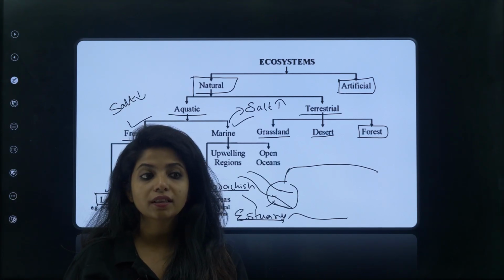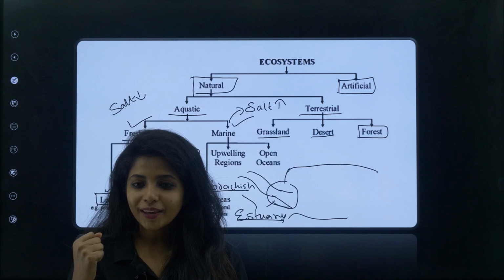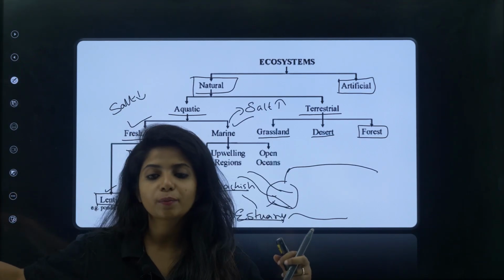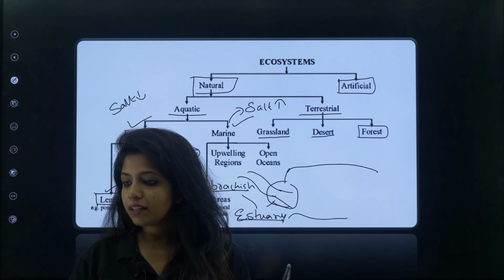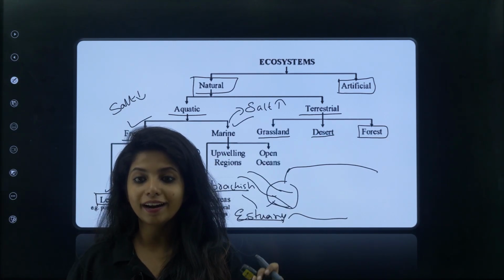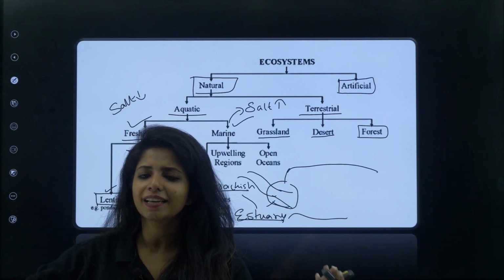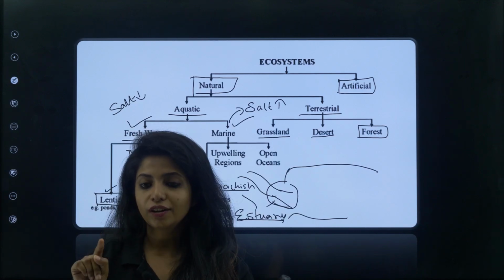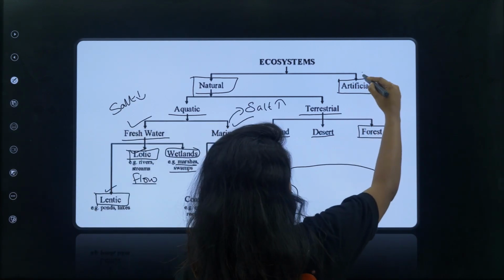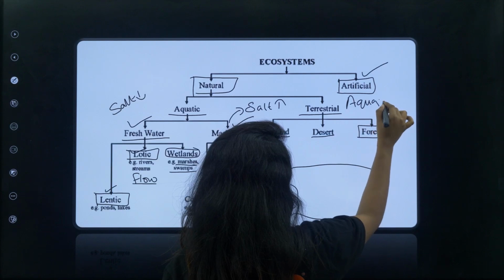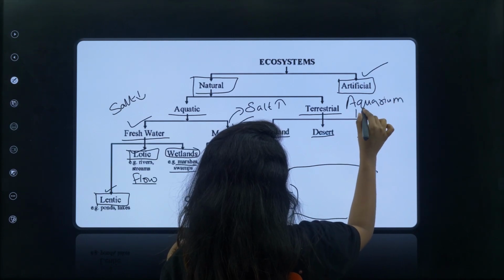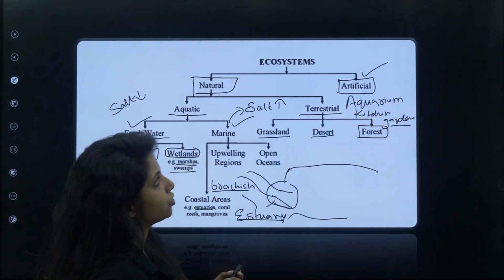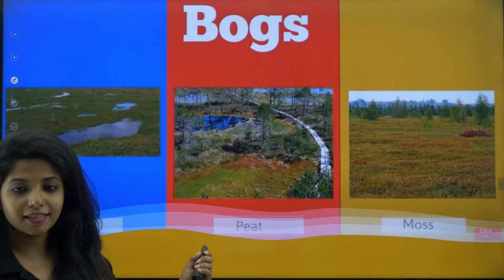Or else, if you have seen that people have small gardens. Okay, is this garden naturally over there? No. People generally have a kitchen garden or a garden behind their home. They are making this ecosystem, and they have small plants, then butterflies come and sit over there. There will be bees and everything. There will be other insects. All of them are related to each other. They have an interrelationship with each other. So this is an example of artificial ecosystem, children. What is it? Aquarium. Okay, your kitchen garden, all of them come under artificial ecosystem. Cool? Now let's get ahead.